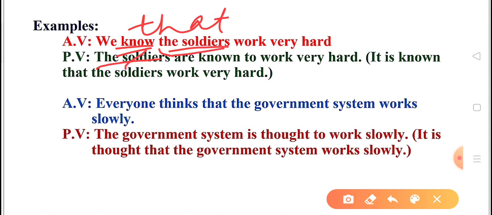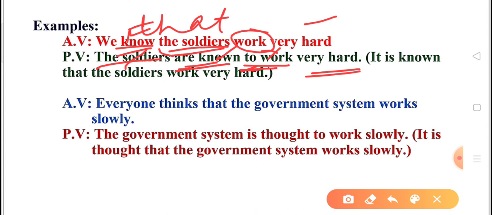So the soldiers are known. We know. So here are known is the be form with the third form of the verb. The be form is followed by the third form of the verb, the third form is followed by to, and then the first form. The first form is work here, it will come as it is, and very hard. After the verb, whatever part comes will be shifted to passive voice as it is.